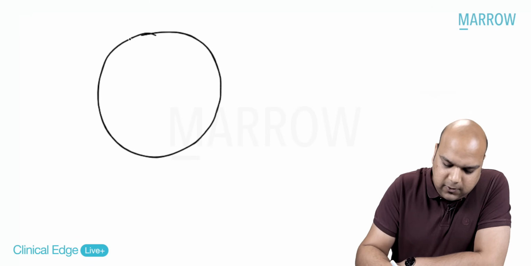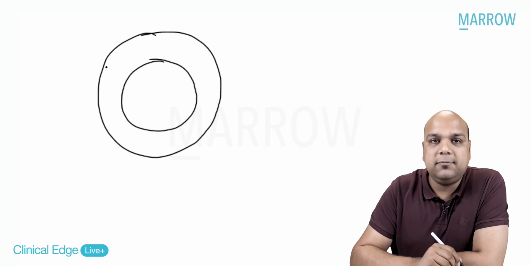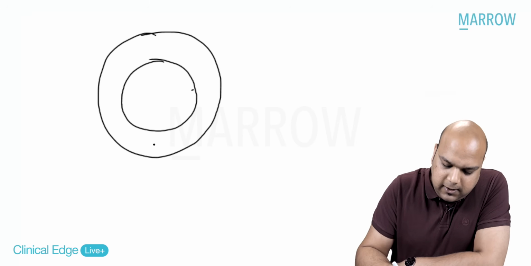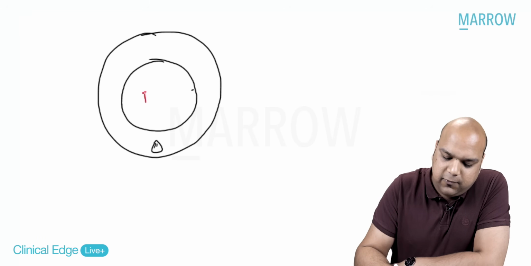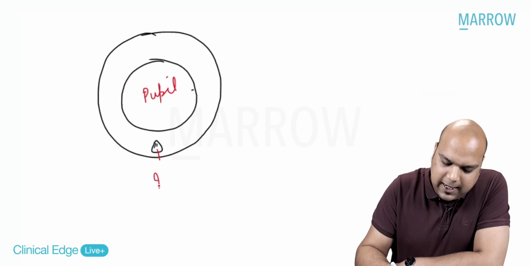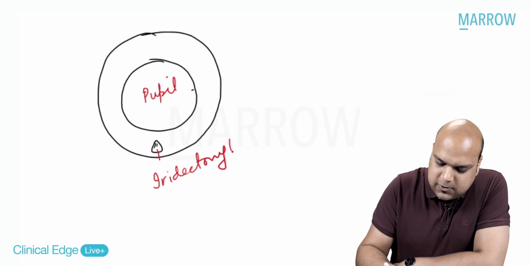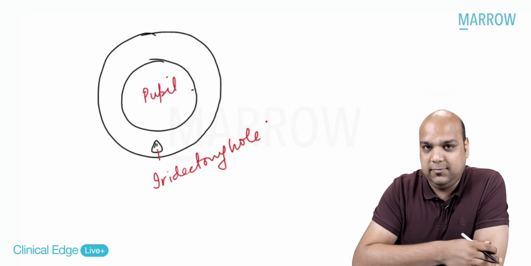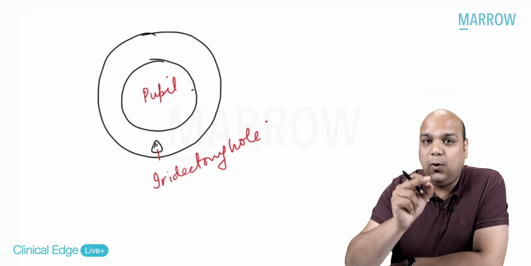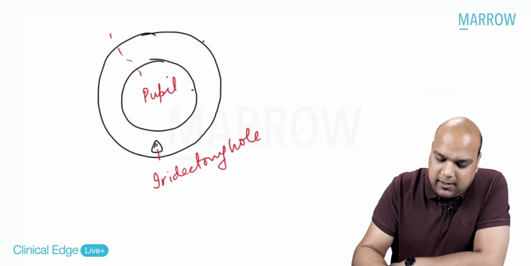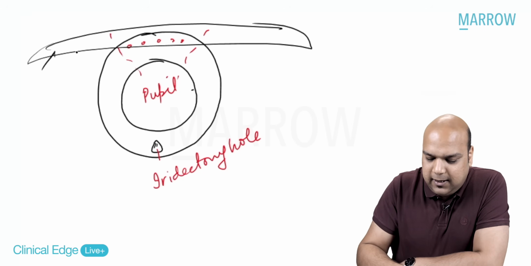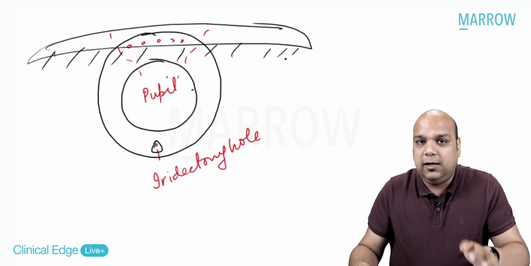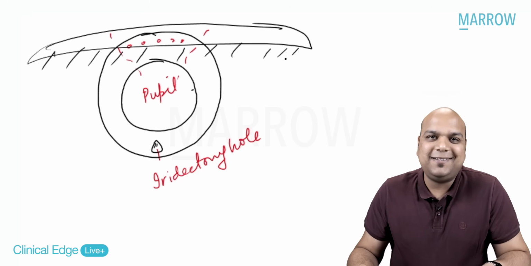Let's say this is my cornea, this is my iris. This is my pupil. Now here I have made an iridectomy. So now what is occurring? Light rays are going inside from the pupil as well as from the iridectomy hole. So again, two images are forming on the retina from the same eye. That is why, if you remember, in cases of angle closure glaucoma, the iridotomy or iridectomy hole is made between 11 o'clock to 1 o'clock because this part gets covered by the upper eyelid. Just a clinical correlation to you quickly if you want to understand monocular diplopia.